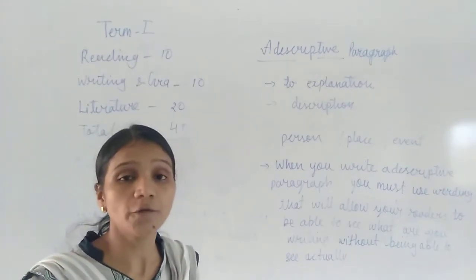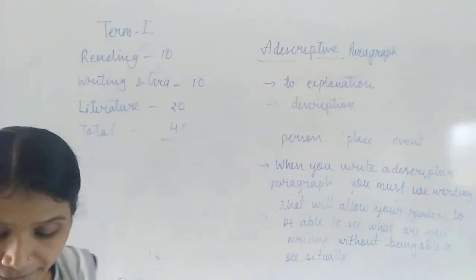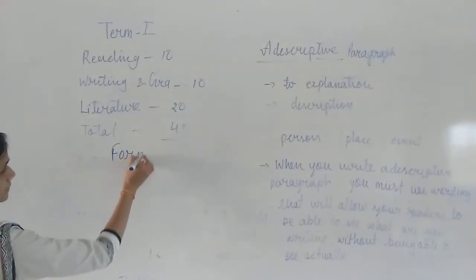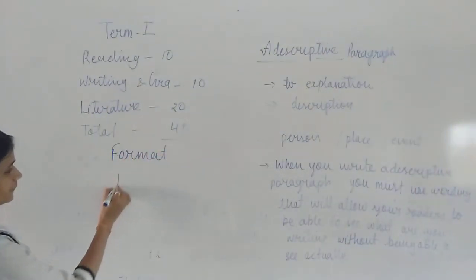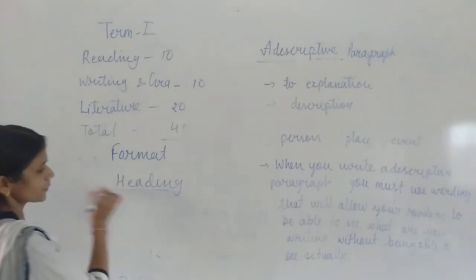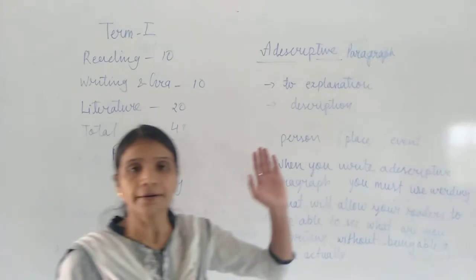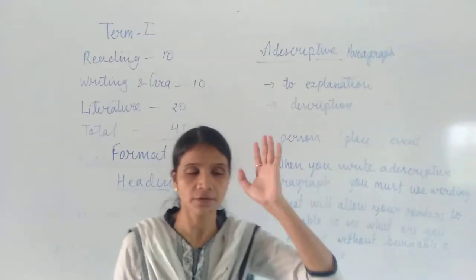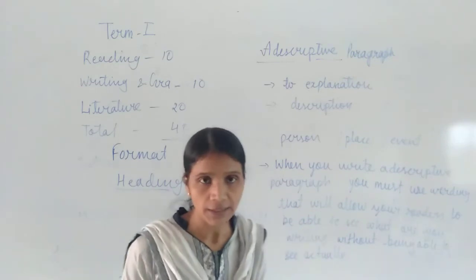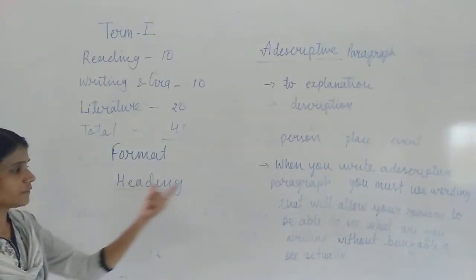What is the format of a descriptive paragraph? First of all, we will write the heading, whatever title we have for the descriptive paragraph. Suppose I have given the annual function of your school, then here we will write Annual Function.